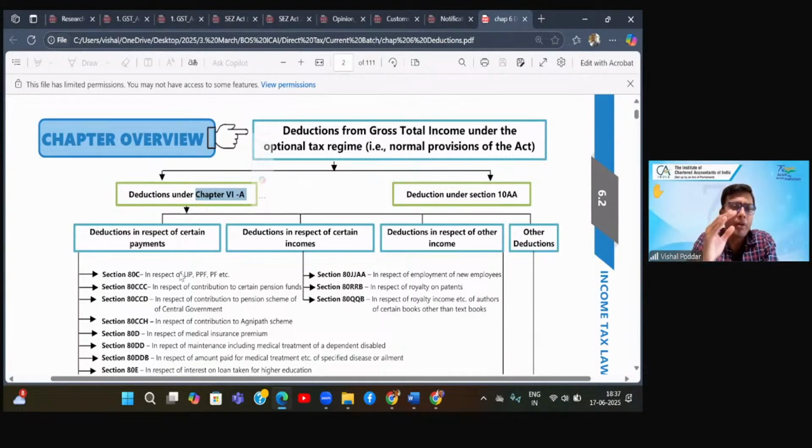But what happened? Originally, all these deductions, concessions, exemptions, rebates were less. As the law progressed, for varied reasons, they started adding different provisions. But this made the law very cumbersome, also very complicated, lengthy, and hence now the need came that we need to simplify the law. In fact, the new Income Tax Act, which is proposed to be implemented in the coming year, that has been designed with one of the purpose of making it simple.